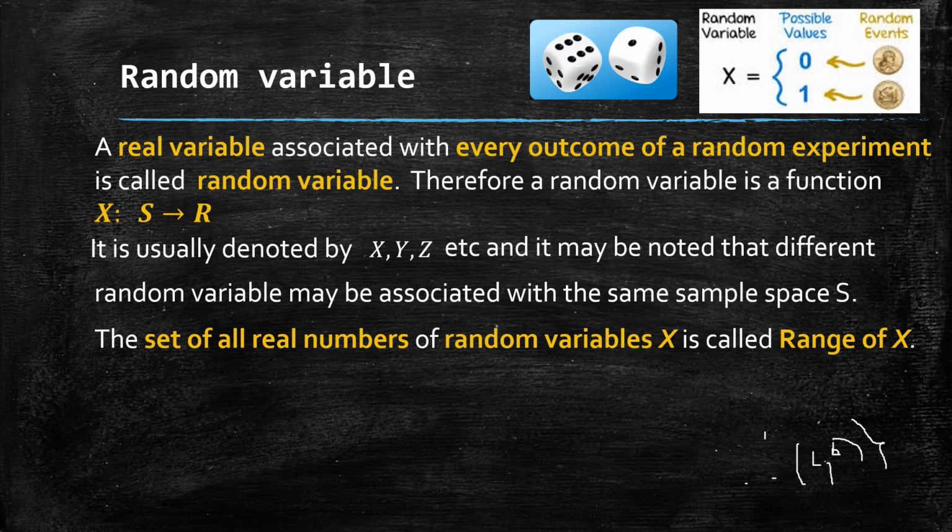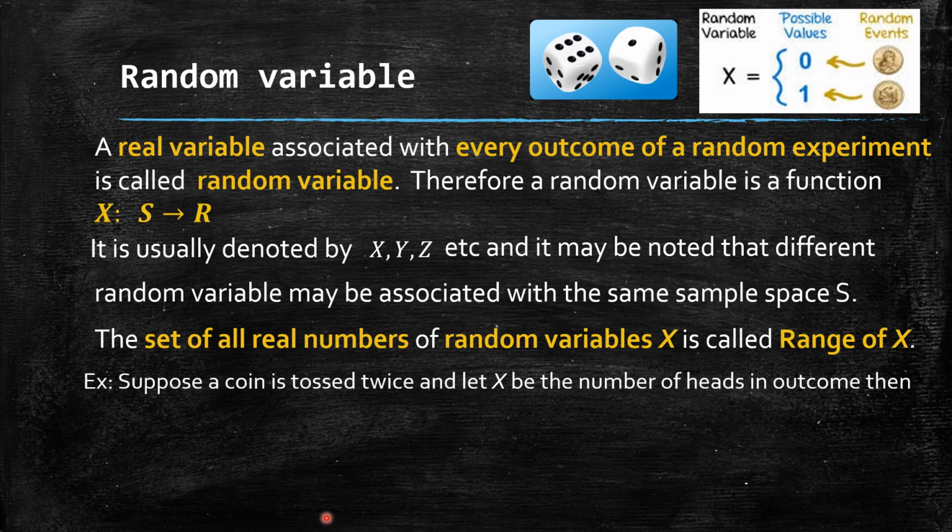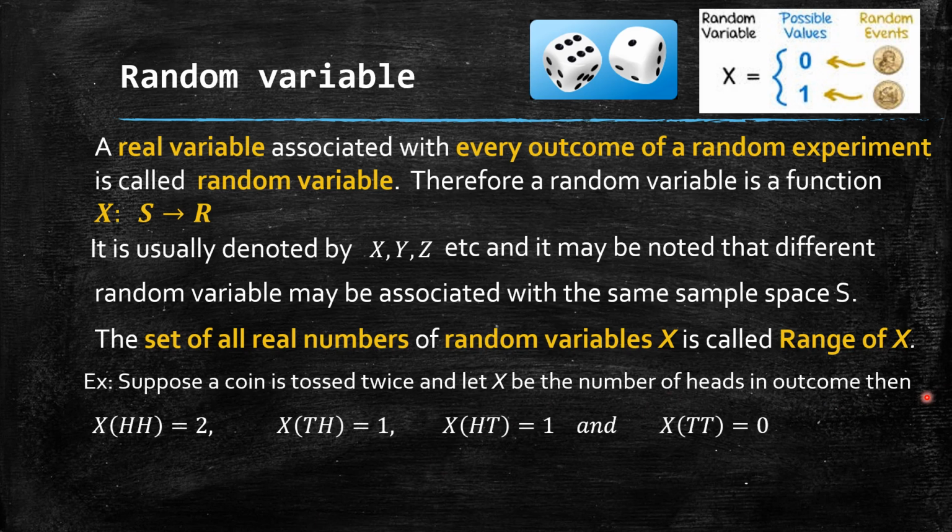Suppose the experiment is tossing a coin twice. Let x be the number of heads in the outcome. Then for each possible outcome, h comma h, the value of x is 2, the total number of heads. X of t comma h is 1. X of h comma t is 1, one head. And for tail tail, the number of heads in that outcome is 0. So that's why the range of x is 0, 1, 2.